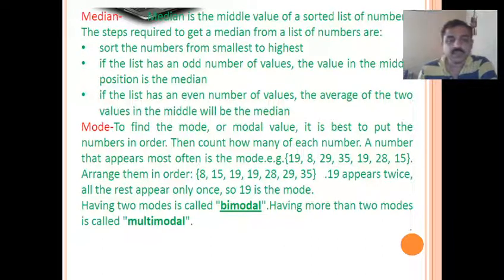There may sometimes be more than one value repeated an equal number of times. Having two modes is called bimodal. Having more than two modes is multimodal. This is just terms. So mode is nothing but counting the number of elements: the most number of occurrences in the list is called the mode. Again, for finding mode also we have a specific function in Python.